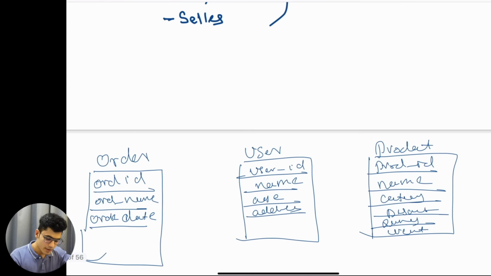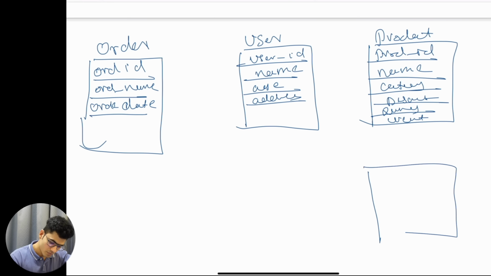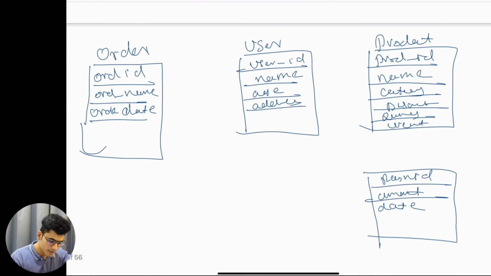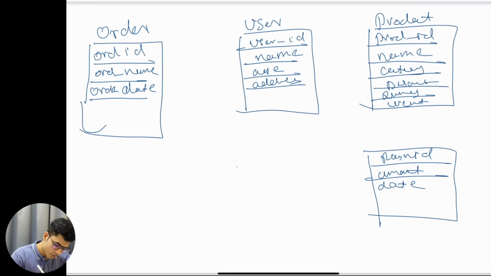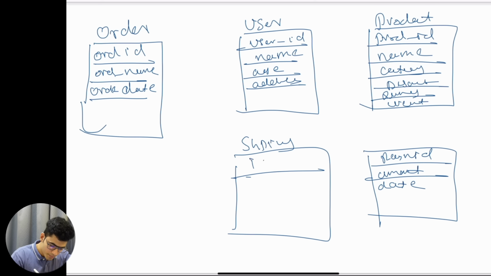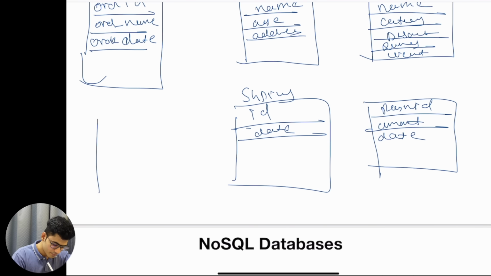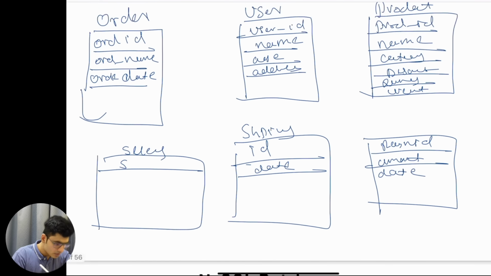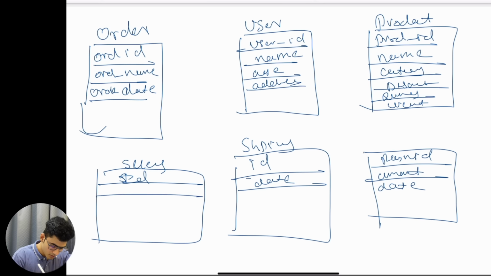Then we have the payment. So payment ID, payment amount, payment date can be there. So we'll just keep the three things. Then we will have shipping. So shipping ID, shipping date. Just keep these two. And the sellers. This is sellers. We will have the seller ID, seller name, it can be age, location, or whatever it is.